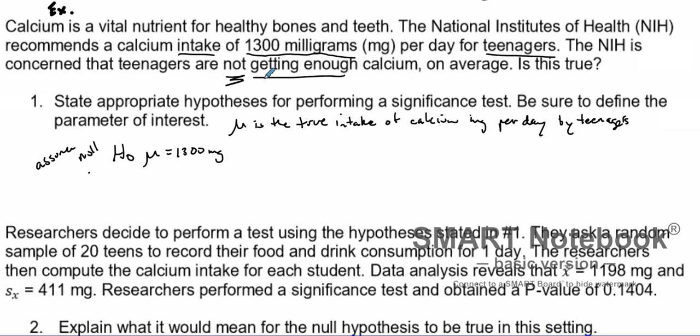Now, what we suspect, and you can see in this bottom part, is that this is where we're going to test our alternative hypothesis, because we believe that they are not getting that amount. So we're saying that actually the true mean is lower than 1,300 milligrams, what they should actually be getting. So the true mean intake of calcium in milligrams per day by teenagers. That's the mean we're trying to figure out.